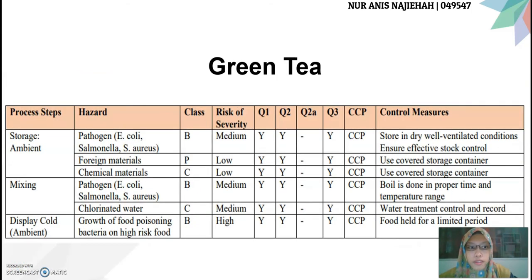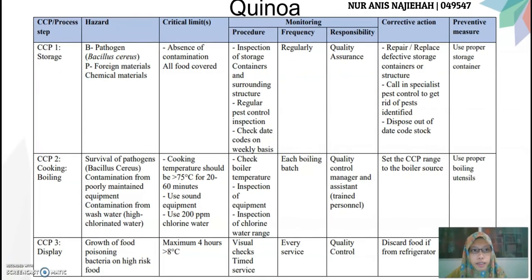The last one, which is the green tea. During mixing, make sure that the water is boiled in proper time and temperature range. Water treatment control and record should be done too, to avoid any pathogens like E. coli, Salmonella, and S. aureus, and also highly chlorinated water. Now, let's move on to the hazard plan. We are going to look at the critical limit, monitoring, corrective actions, and also the preventive measure.